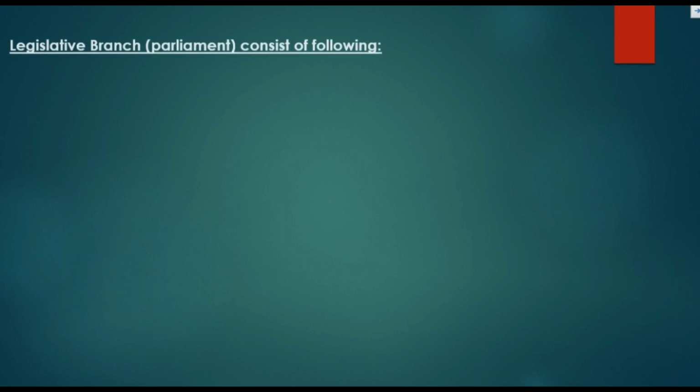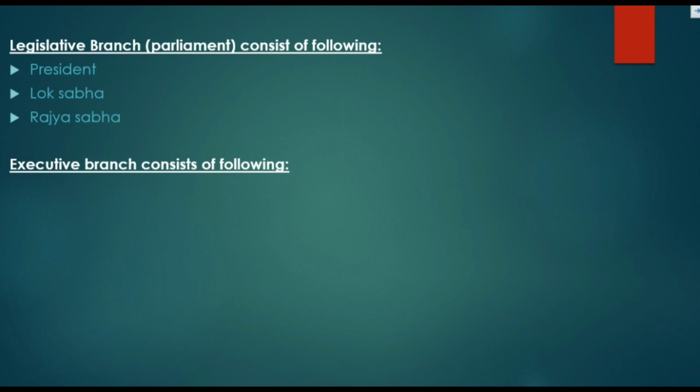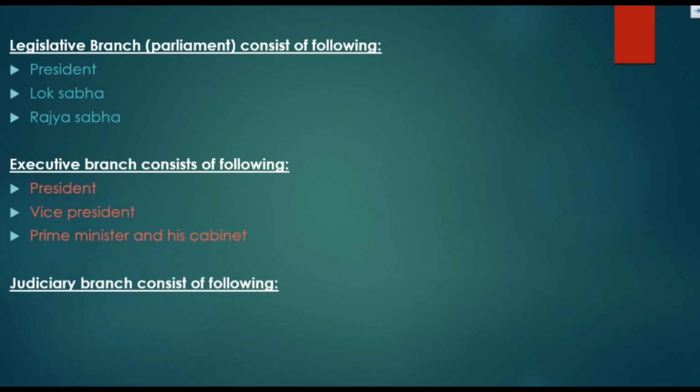Let's further understand about the legislative branch, which is also known as the parliament. Legislative branch consists of President, Lok Sabha, Rajya Sabha, and executive branch consists of President, Vice President, Prime Minister and his cabinet. On the other hand, judiciary branch consists of the following: Supreme Court, High Court and subordinate courts.